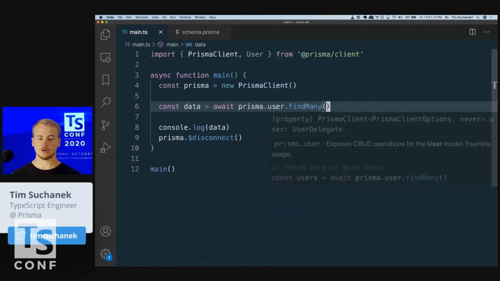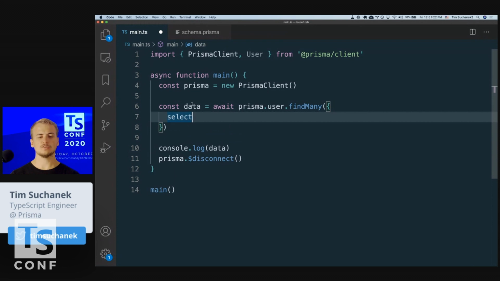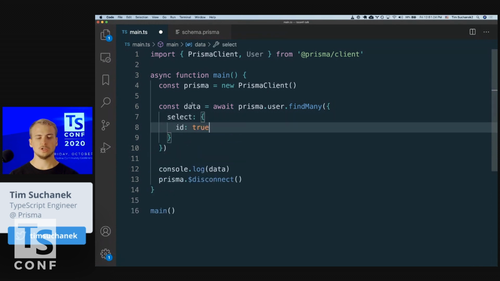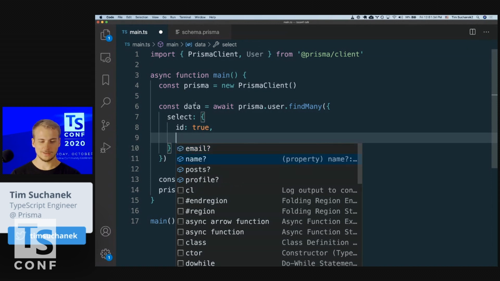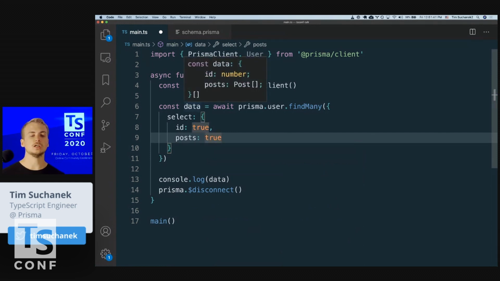So for example, there's now a user available, and we can query for multiple users. So we get the user type back. However, if I, for example, say I'm not interested in the whole user, I'm just interested in the ID, I can override that, and I can say, instead of getting the whole user, just the ID, and there we go. So we see it's directly typed just while we are typing basically. And we can also say, I'm also interested in the posts of the user, so we can query a relation, and there you go, the types are updated properly.